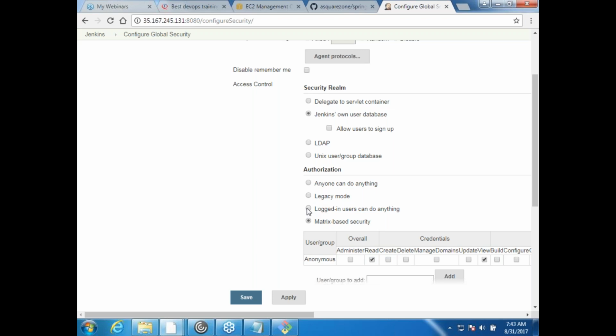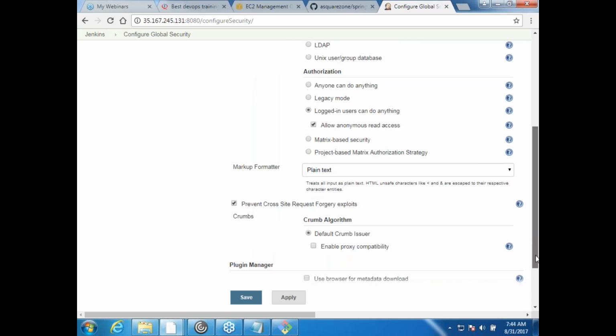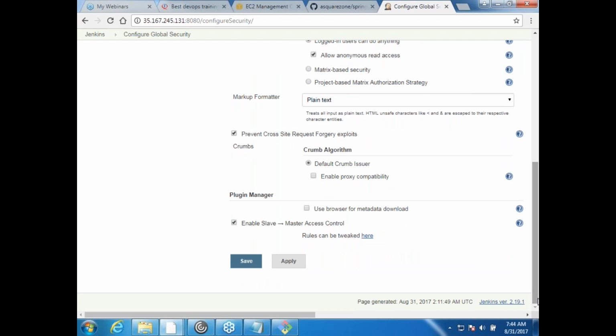And I can just say allow anonymous read access. So if a user tries to log in without a username, just give him read access. That's okay for me. I don't want him to write anything, but let him read. So that is the basic configuration over here.